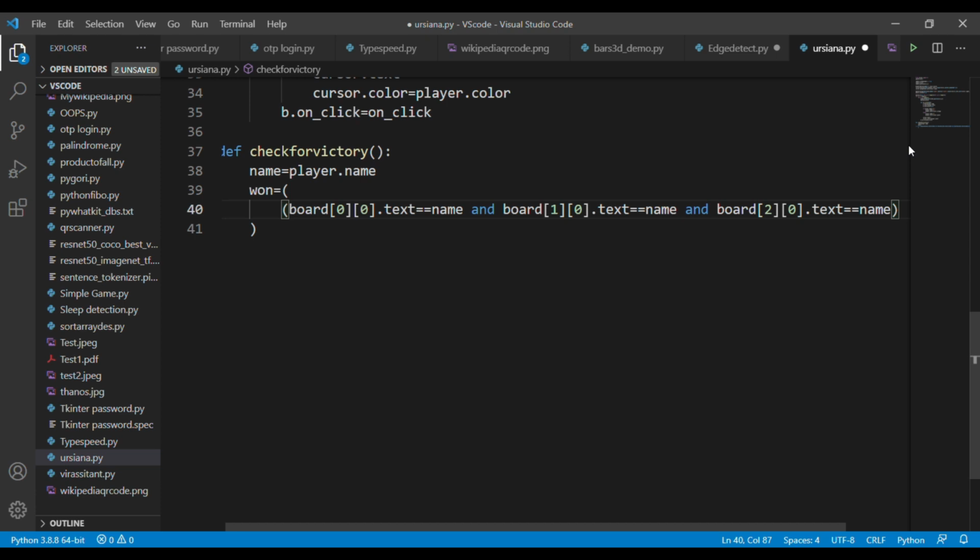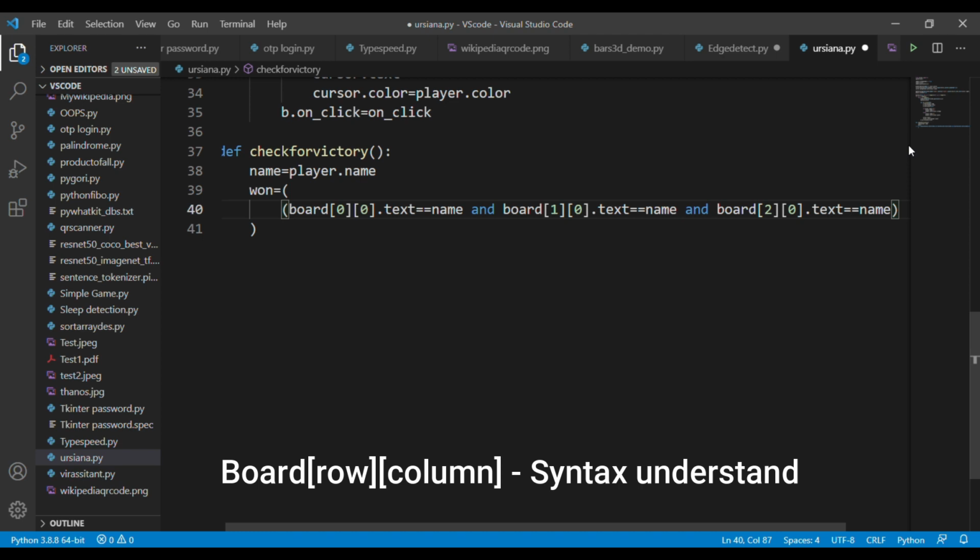Okay, so first see the logic condition that explains that the board is equal to the name of the player. The board of 0 row and 0 column is equal to any player name. Either it must be player O or player X. The same logic is applied on the next cell. Here we are defining each cell like board of row and board of column.